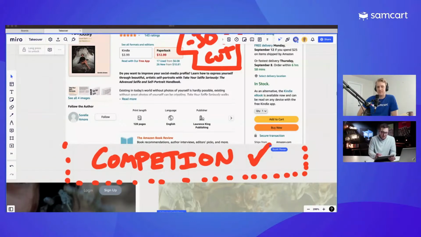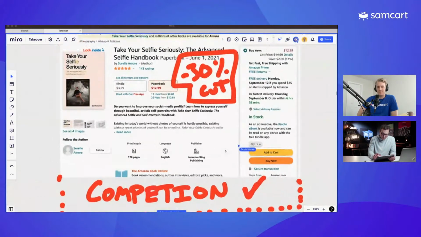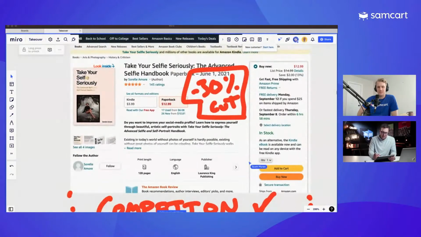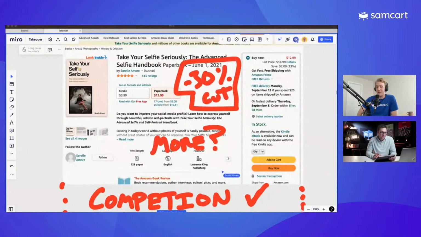Amazon, big miss there. And then the last one is that there is no way for me to buy more stuff. Let me just put "more" with a big question mark, right? Where do I go to buy more stuff of Sorelle's? You literally cannot make it happen. It does not exist. Yeah, no, Amazon wants you to buy more stuff, just not necessarily from you, the creator. Sorelle's stuff, you know what I mean?